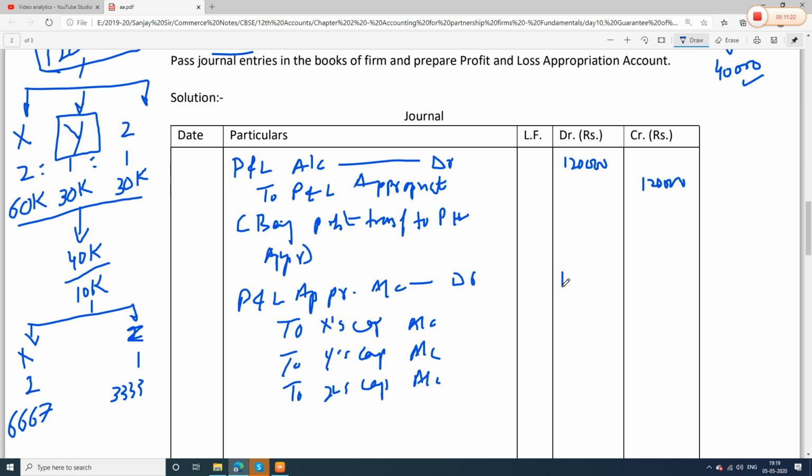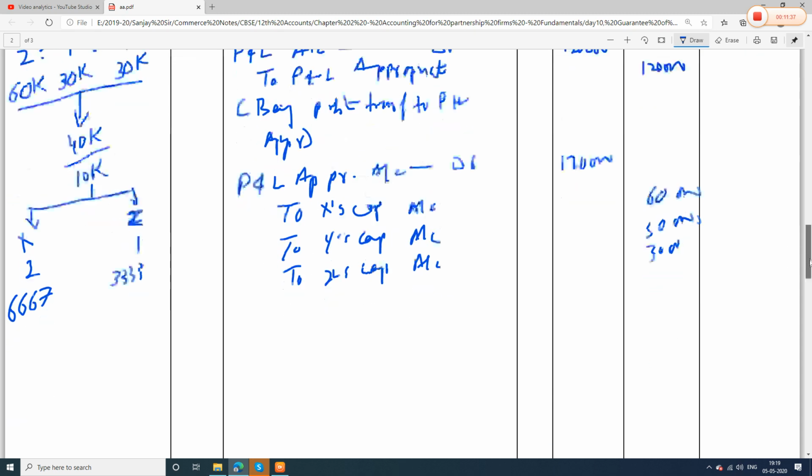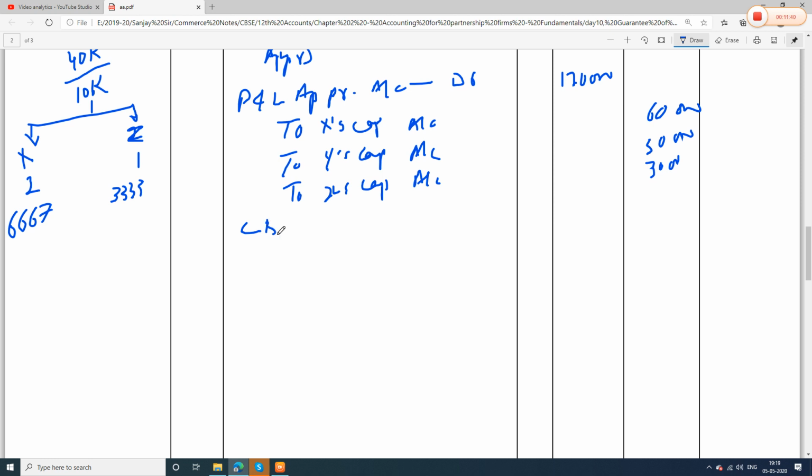So from profit and loss appropriation, 1,20,000, to X we will pay 60,000, to Y we will pay 30,000 and to Z we will pay 30,000. What will be the narration? Being profit distributed among partners in PSR, profit sharing ratio.